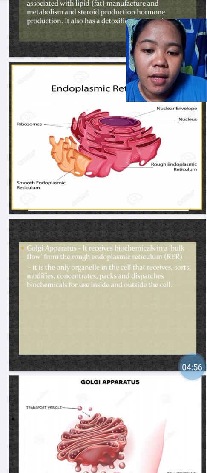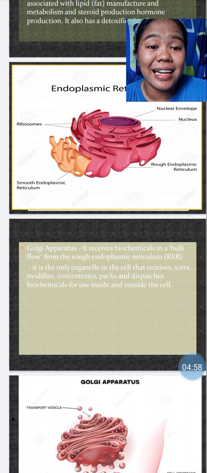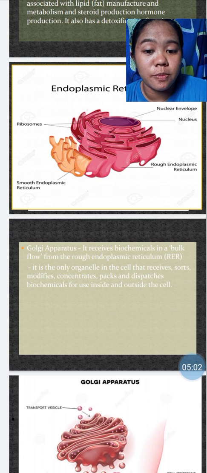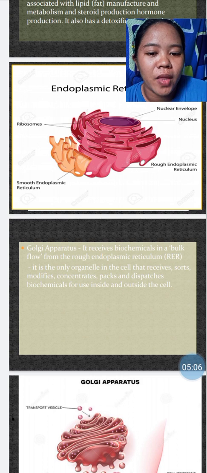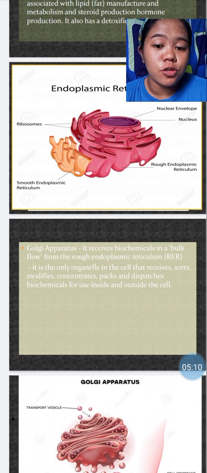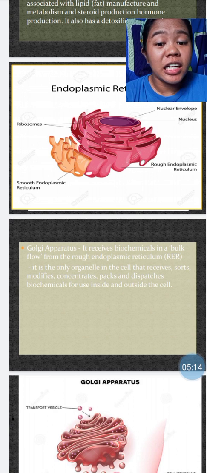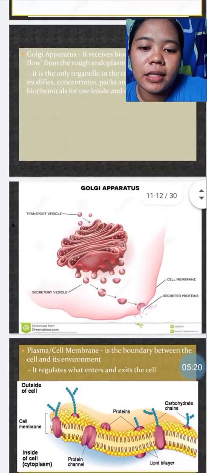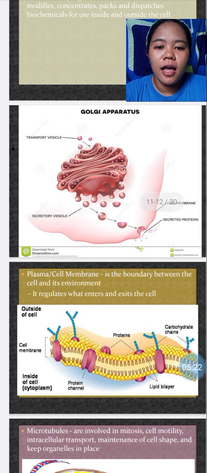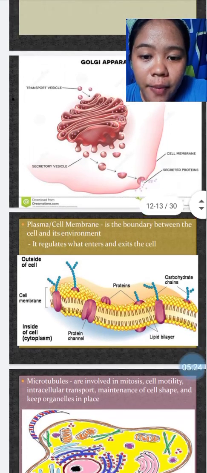It is the only organelle in the cell that receives, sorts, modifies, concentrates, packs, and dispatches biochemicals for use inside and outside our cell. Yan po yung kanyang function. Nagre-receive siya, nagsusorting, nagmo-modify, concentrate, pack, at saka dinidispatcha niya po yung mga biochemicals na nanggagaling sa loob at outside ng ating cell. We have here the diagram of the Golgi Apparatus.